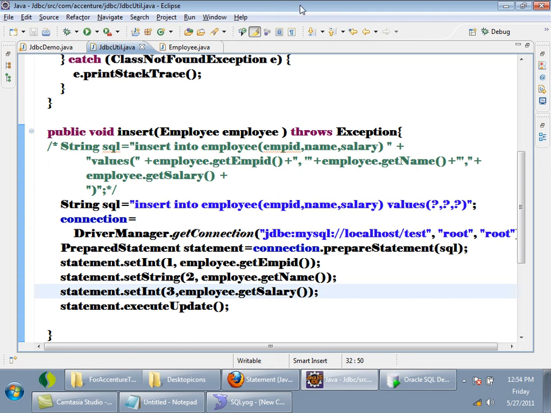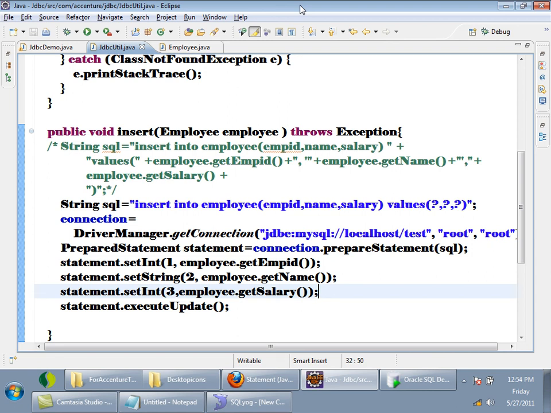So which is better to use? Prepared statement or statement? Prepared statement. Always. So in what cases? When you know that you are firing the same query multiple times, but with different values, then it is always better to use prepared statement.